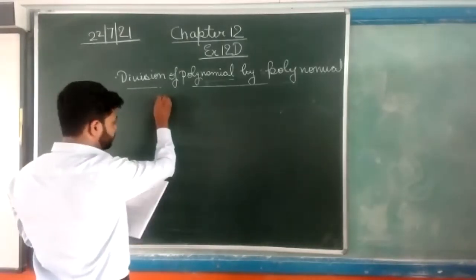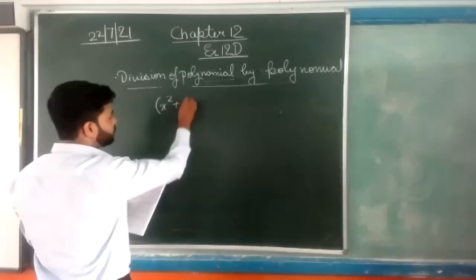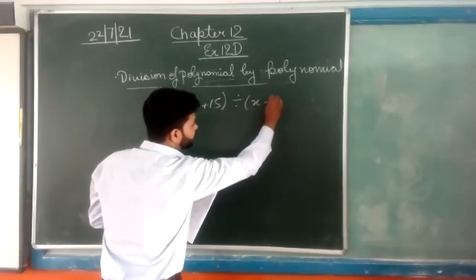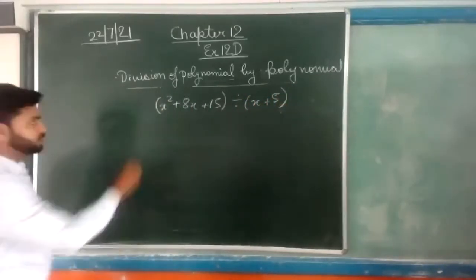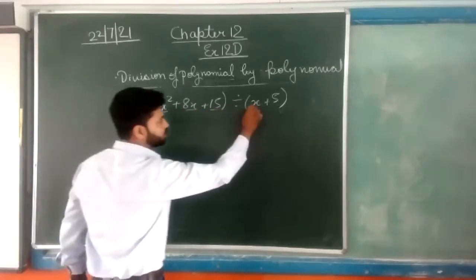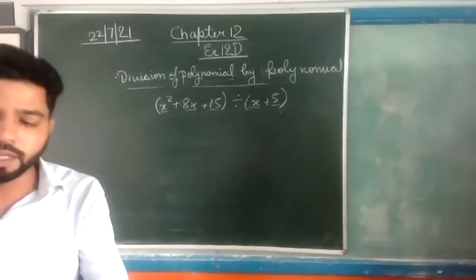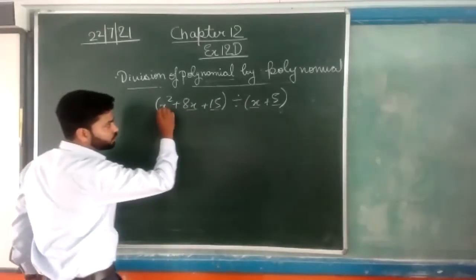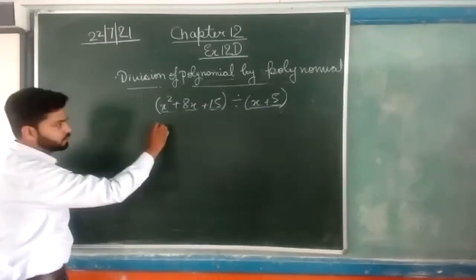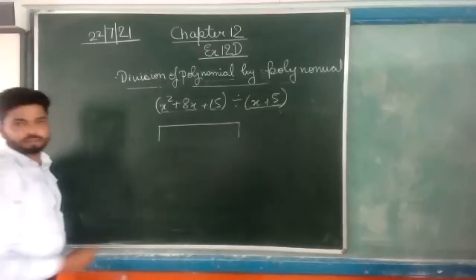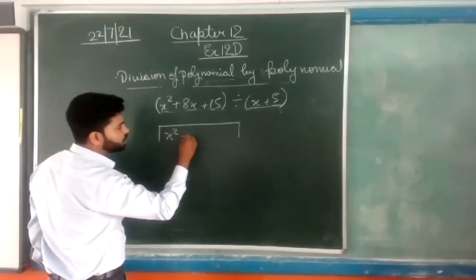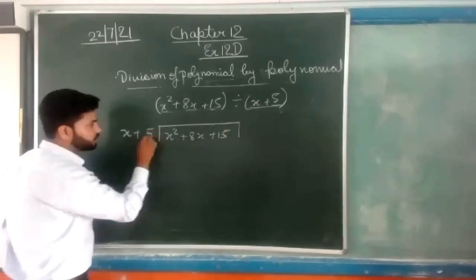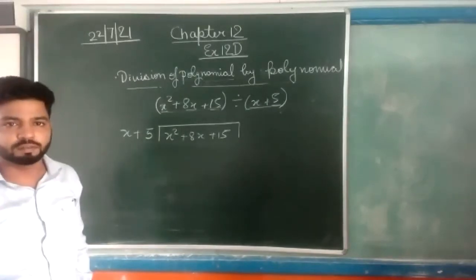Now, we have to divide x square plus 8x plus 15 divided by x plus 5. This is a trinomial and this is a binomial. Everyone concentrate here because this is an important part. We have to learn this. We have to divide this by division. First of all, we will write x square plus 8x plus 15 and x plus 5 like this.